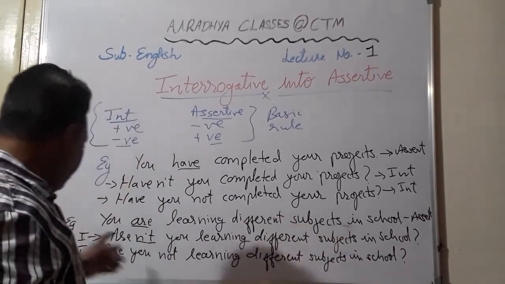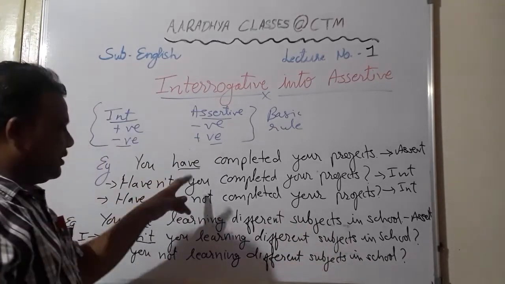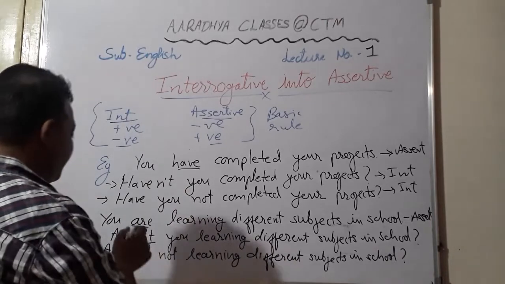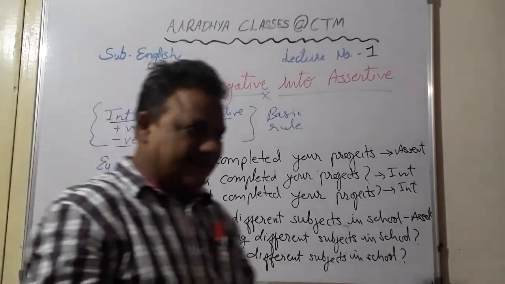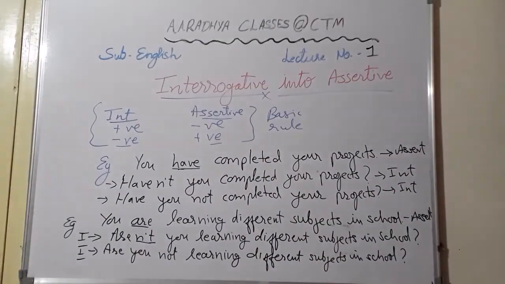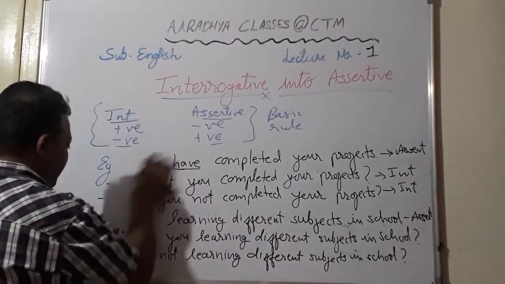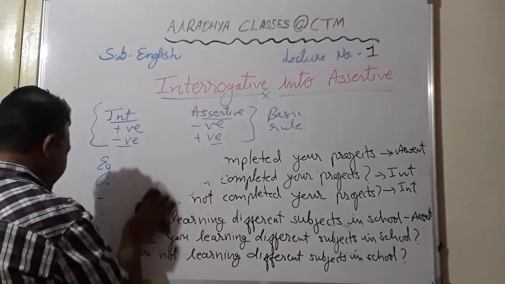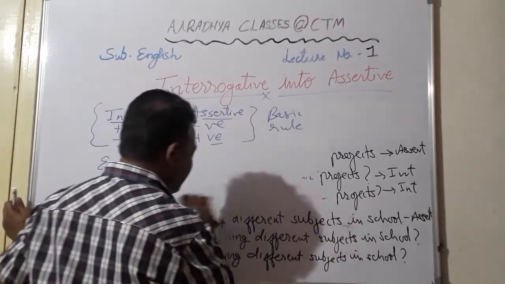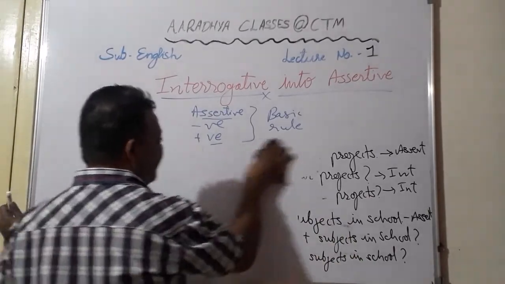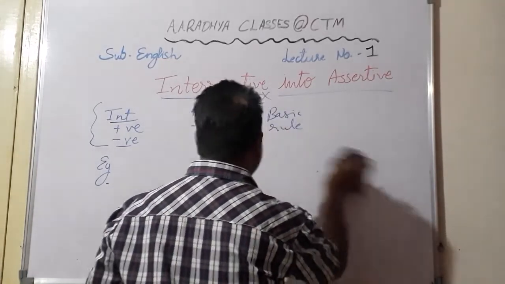Yes, students, once again we will continue with the same topic. There was some emergency. Here I already told you the auxiliary or the helping verb, whatever you call it, is already given. So there you won't have any problem. That way, any sentence you can convert into interrogative or assertive. If you know the tenses well, if you know all the helping verbs, I don't think you will have any problem in any given sentence.